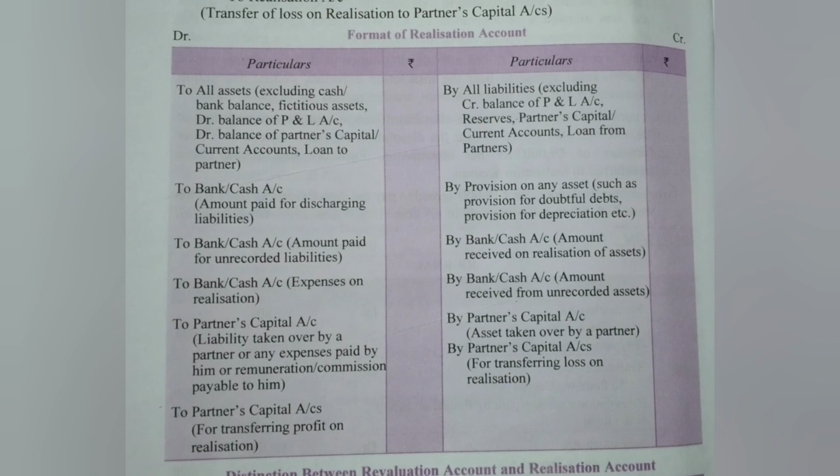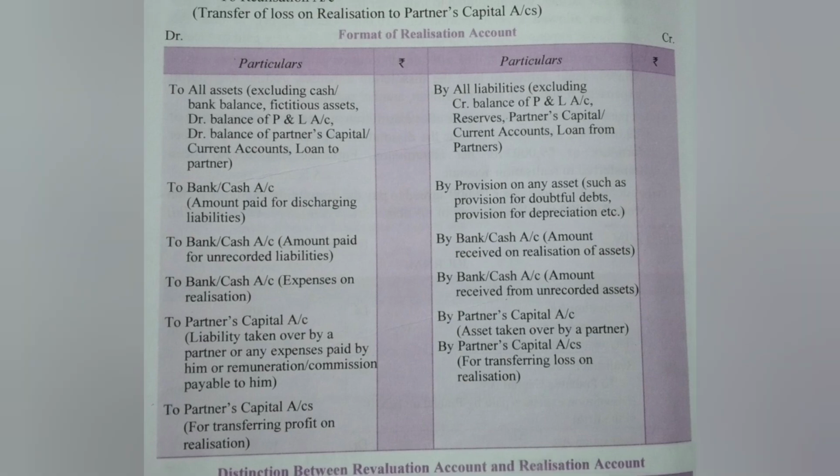Step 3. Credit with the amount of assets realized. Amount realized on sale of assets is credited to the account. Step 4. Debit for settlement of external liability. Amount paid to settle the liabilities is debited to the account. Step 5. Debit for realization expense. Amount paid on expenses incurred on dissolution is also debited to the account.